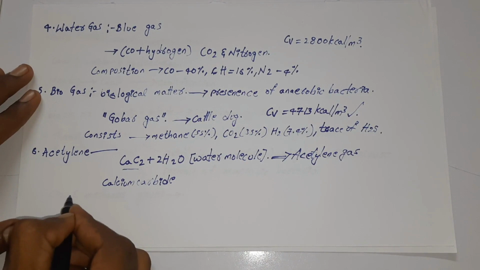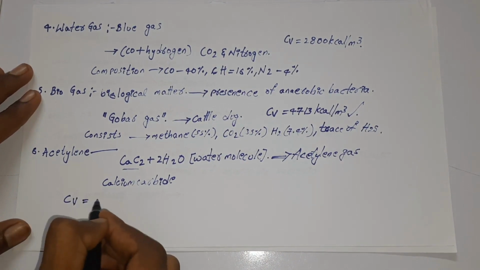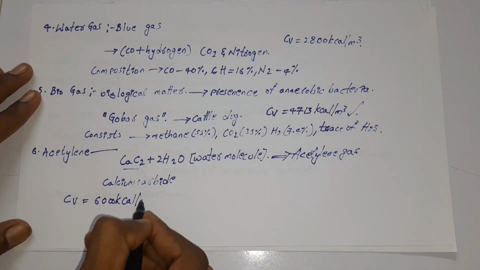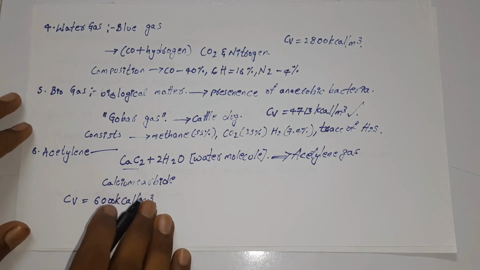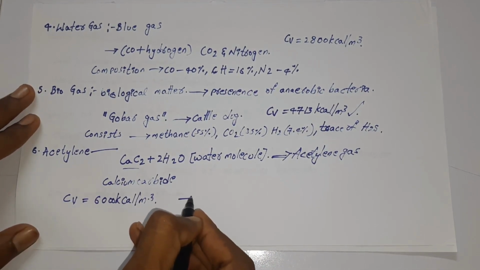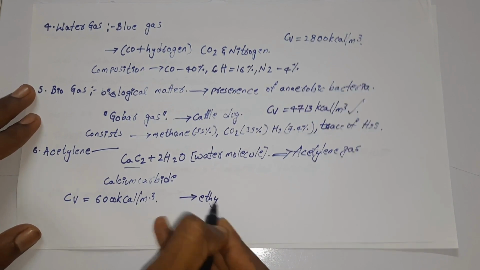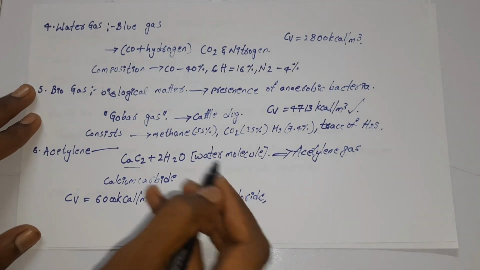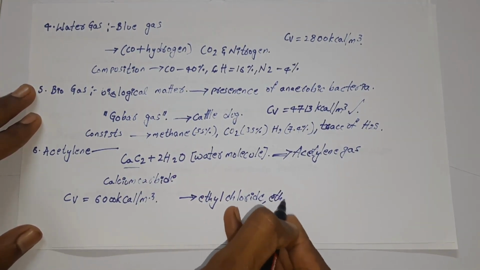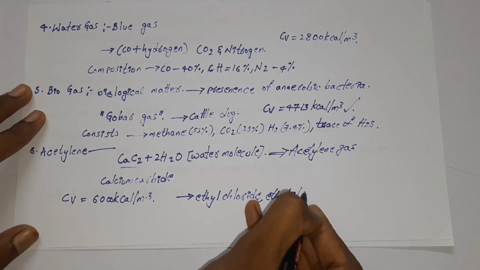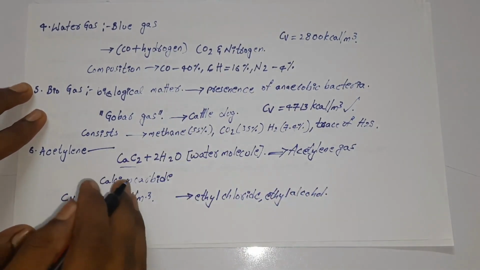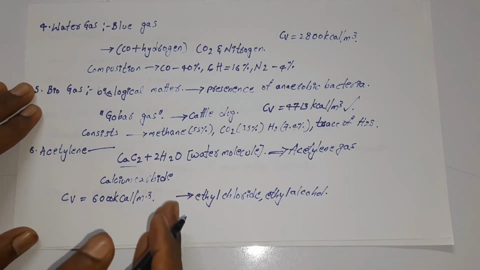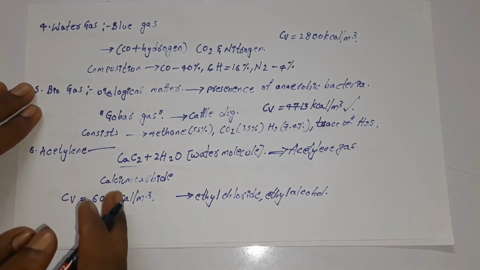The calorific value of acetylene gas will be around 6000 kilocalorie per meter cube. And this acetylene gas can be used in the production of ethyl chloride and ethyl alcohol. If we remember which gas can be used to create which products, we can get a good idea in terms of ESET.